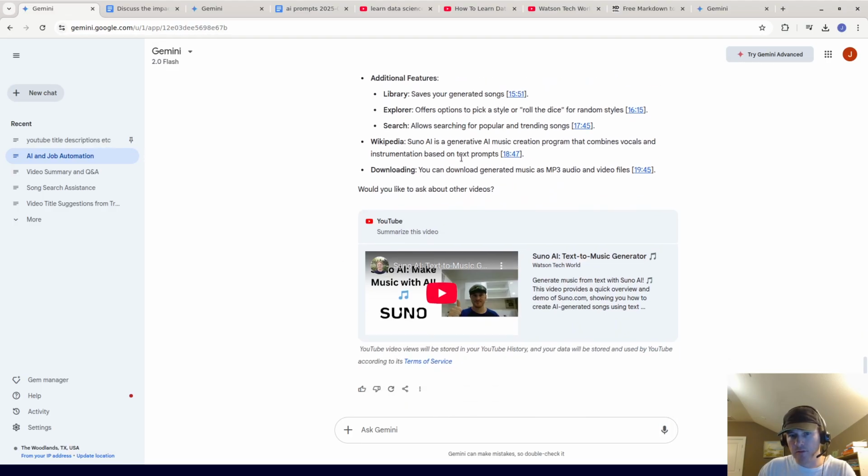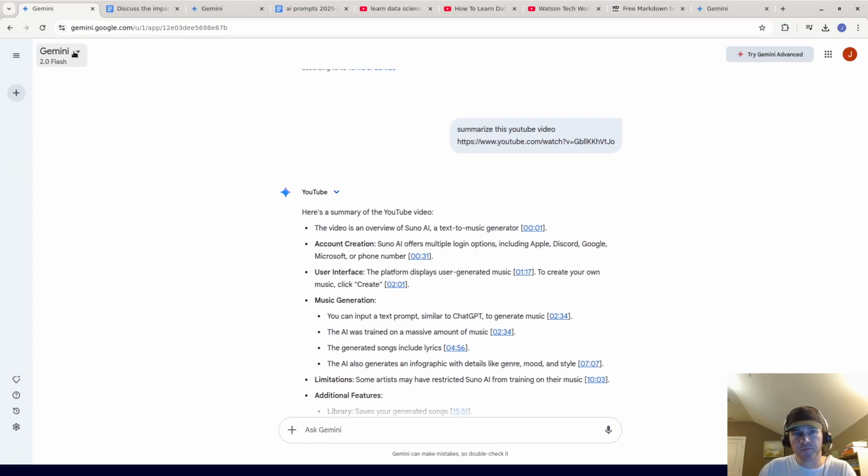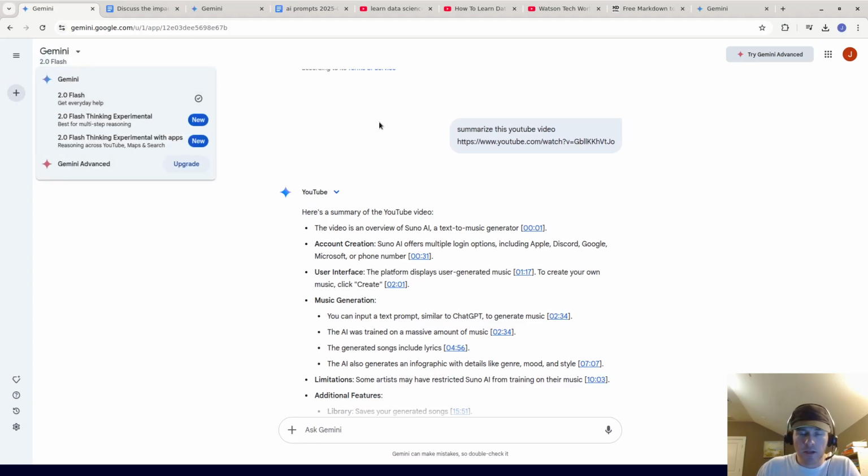I think this is a very good model. I think Gemini is amazing. Okay, let's collapse this. This is currently using Gemini 2.0 Flash, but if you want to try different AI models, you can do that on this side here.